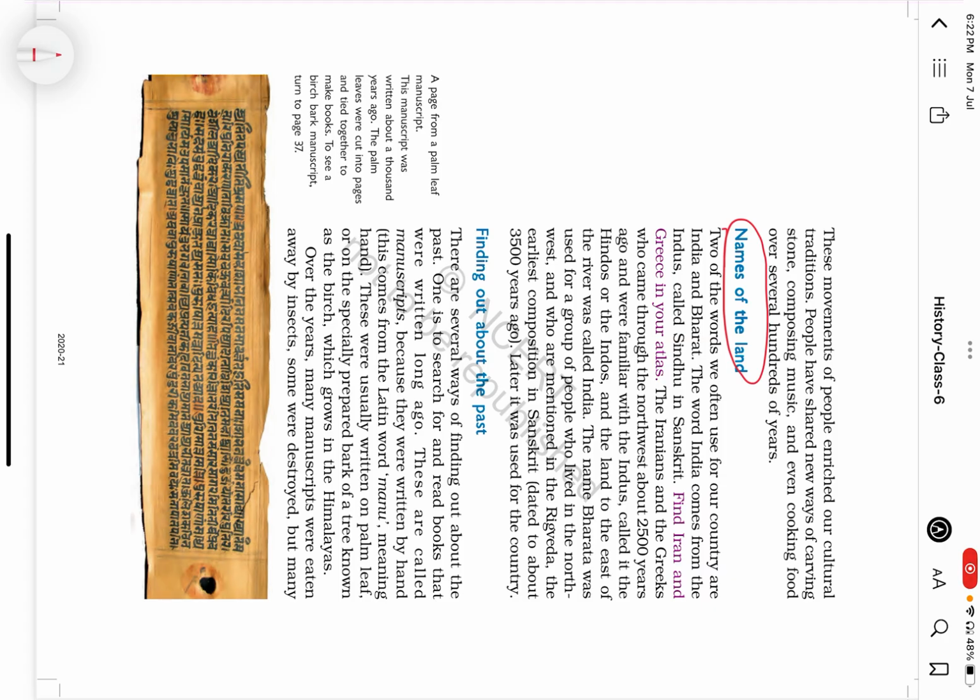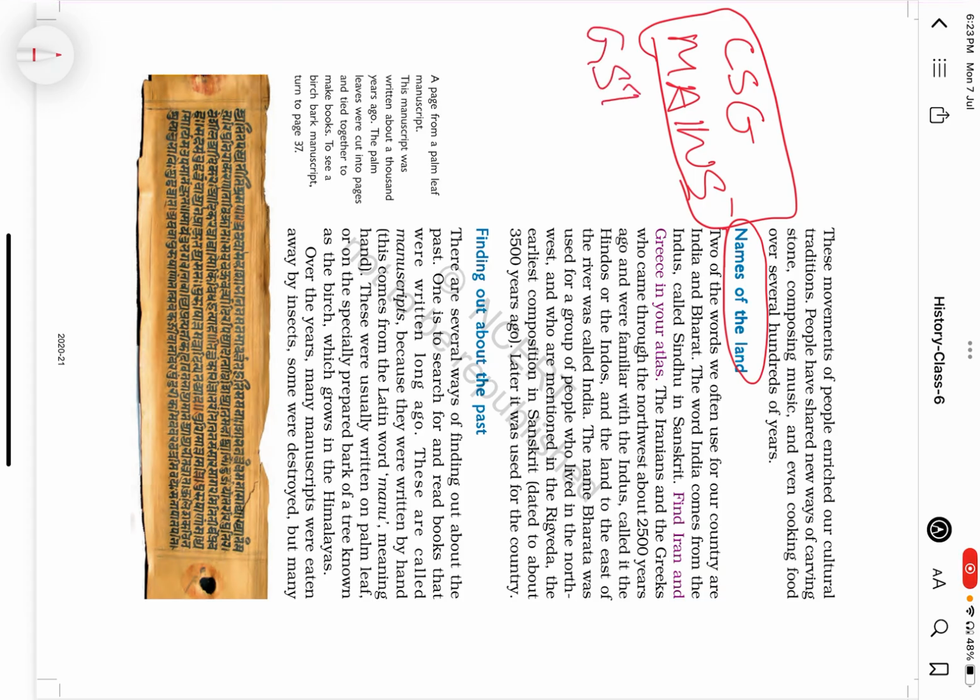This can be a direct mains question, CSC mains question, because UPSC is already known for asking general studies mains questions which are typical to the NCERT. They stick to the very basics, but they have deep questions.